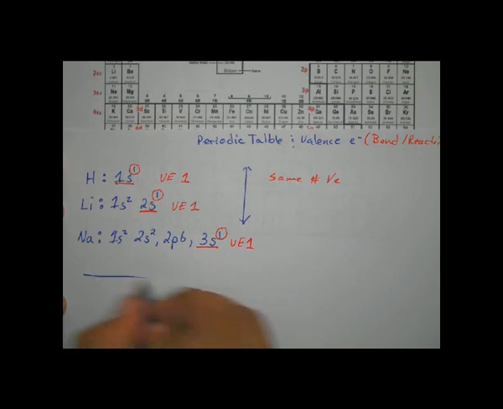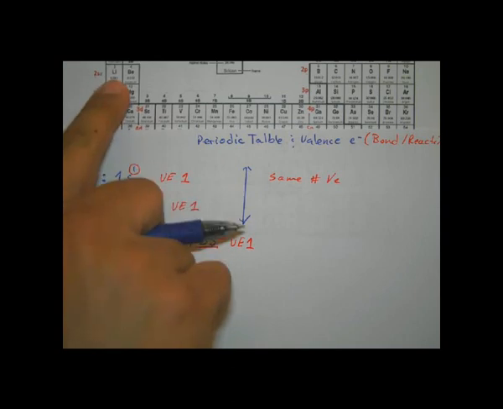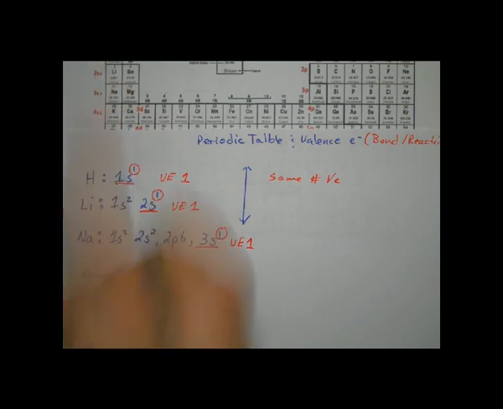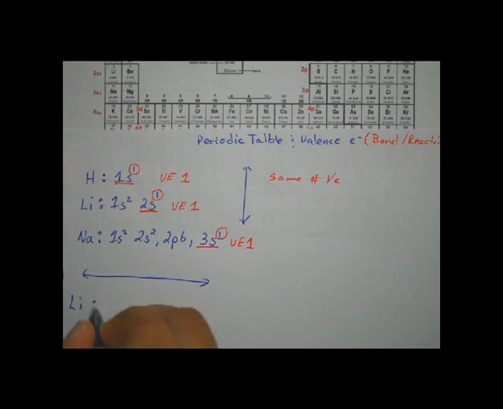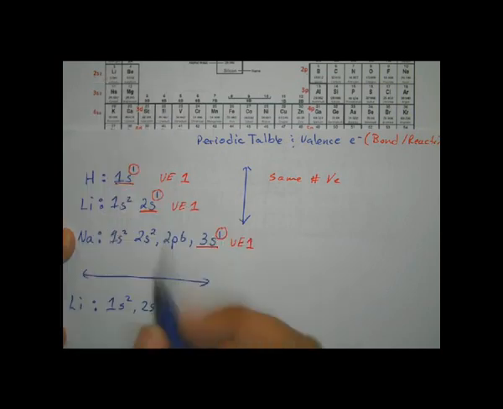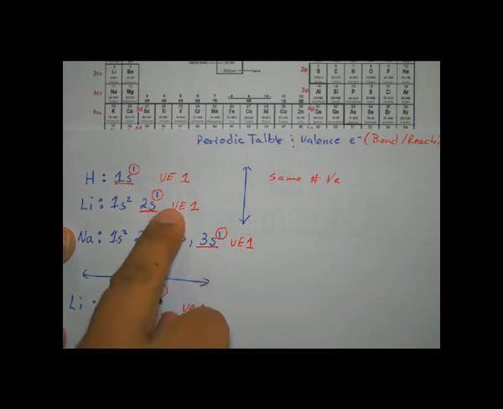Okay, so we're going to look at the side-to-side trend. Let's pick lithium as our example here. It's in the 2s, right? So let's do lithium first, Li. It starts at the very top with 1s2, and then we're at 2s2. Oh wait, it's not 2s2. It's the first one, so it's 2s1, right? So the second energy level, we have 1 electron, so we have Ve1, just like we figured out right here, right?